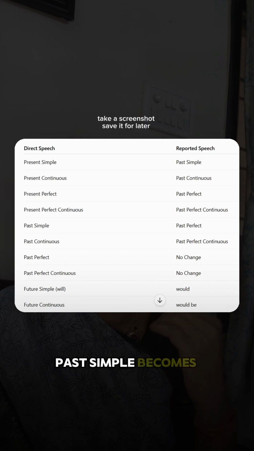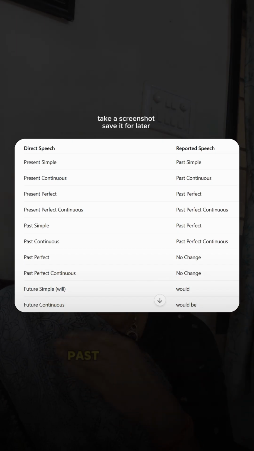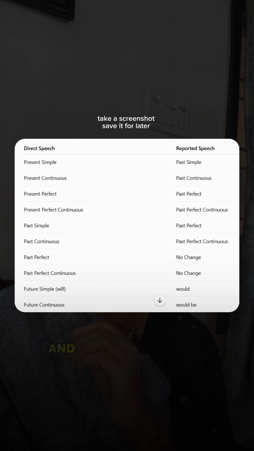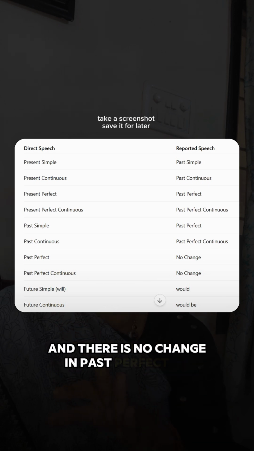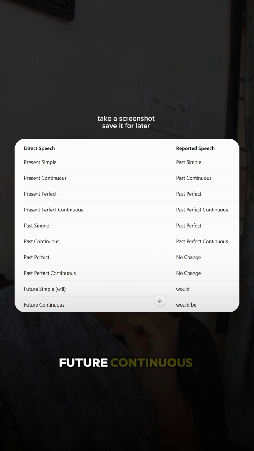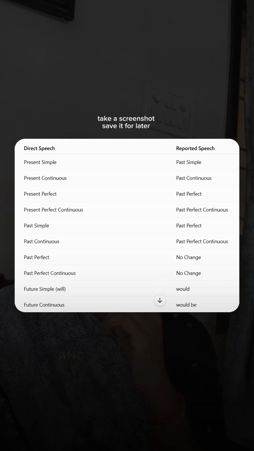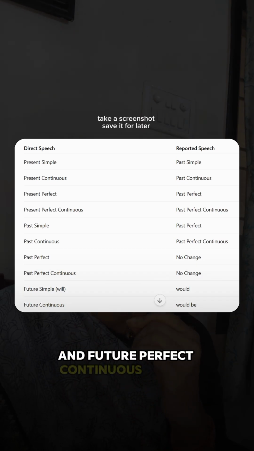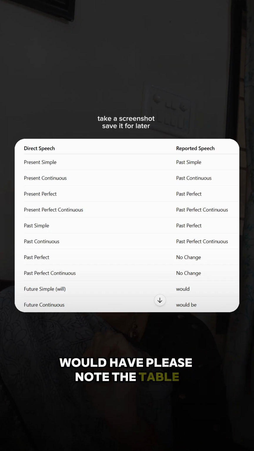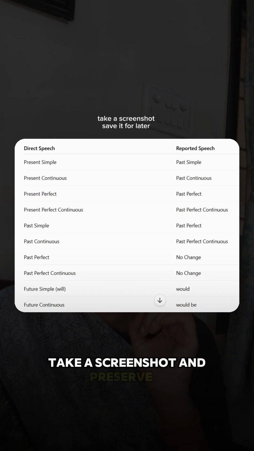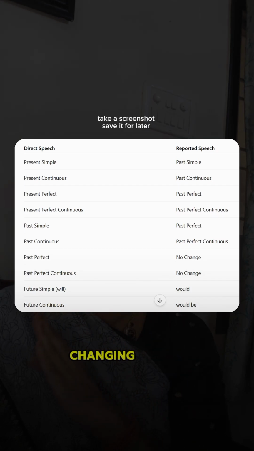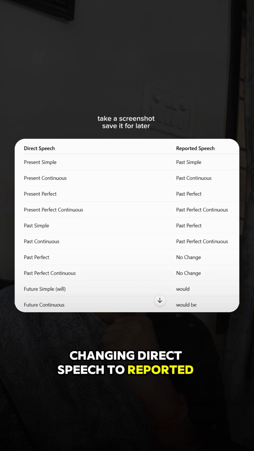Past simple becomes past perfect. Past continuous becomes past perfect continuous. And there is no change in past perfect or past perfect continuous. Future continuous would become would be. And future perfect continuous would become would have. Please note the table, take a screenshot and preserve it. It will be handy when you practice changing direct speech to reported speech.